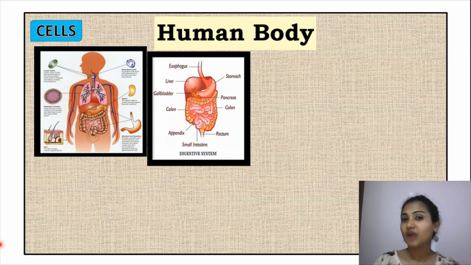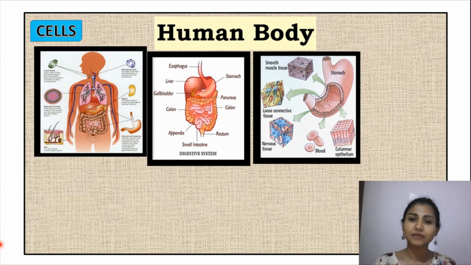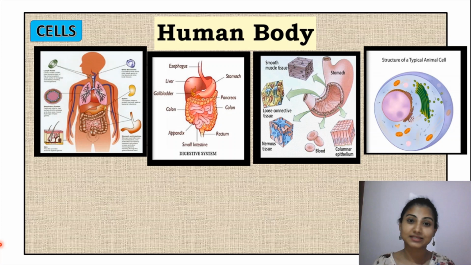Let's take one of the organs, that is the stomach. The stomach is made up of many different tissues, for example, smooth muscle tissue, loose connective tissue, and nervous tissue. And these tissues are made up of nothing but cells. Yes, so every living organism is made up of cells. Students, the way we saw in matter that all matter was composed of atoms, in the same way all living organisms are also composed of a basic unit, and that is nothing but cells.